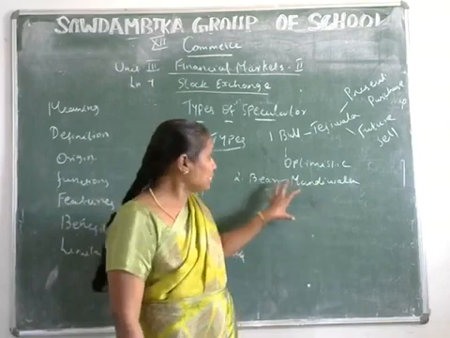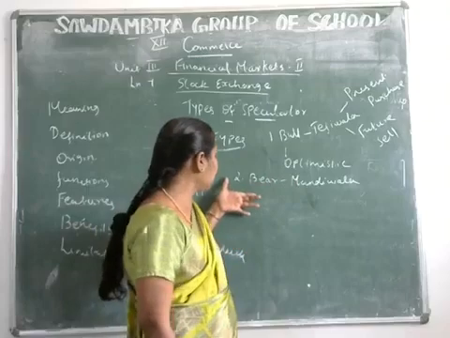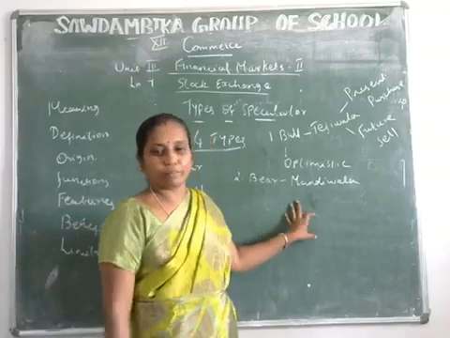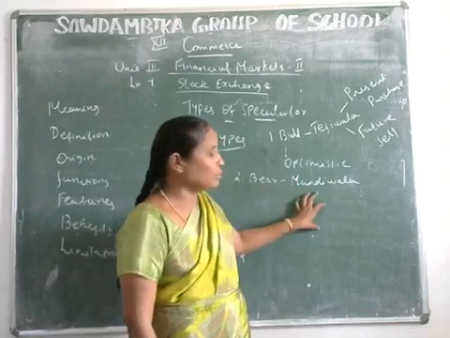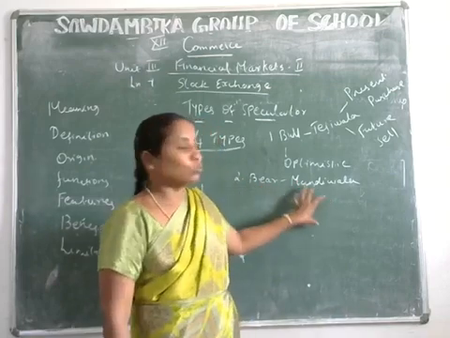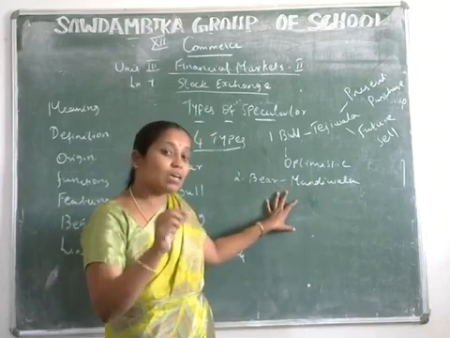So what is the activity of the bear? The bear presses his victims down to the ground. So this type of speculator expects prices to go down in future.